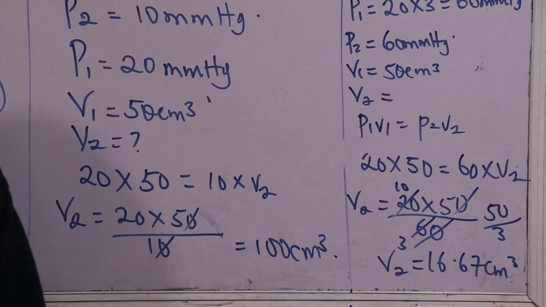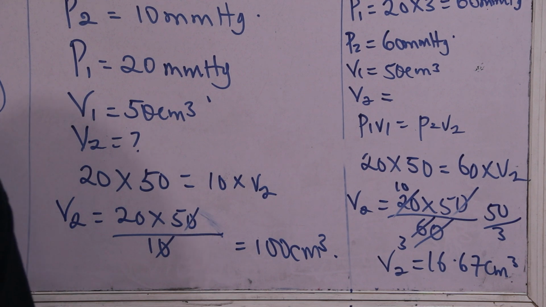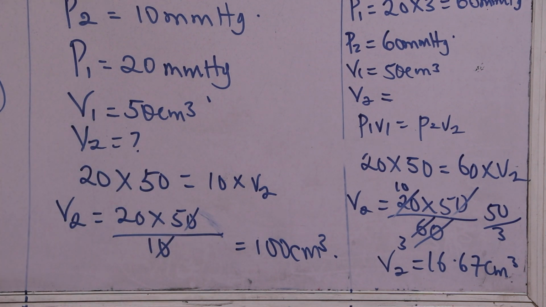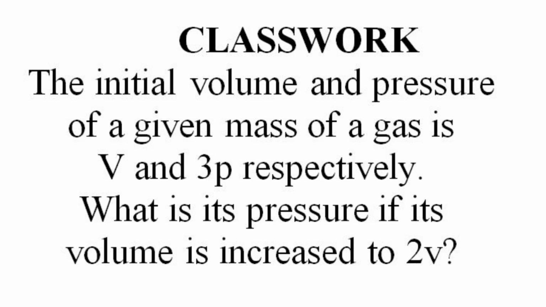Lastly, on this series, let's look at the last question. I wish I could give you this one as a classwork for every student to quickly try. So the last question, let's say classwork. Try it. You can pause the video for a while and try this question.